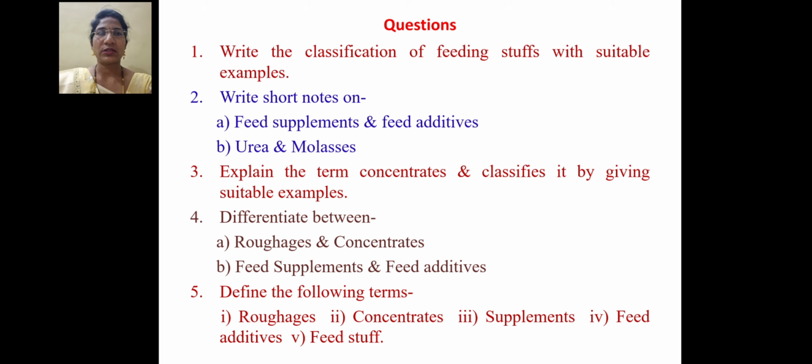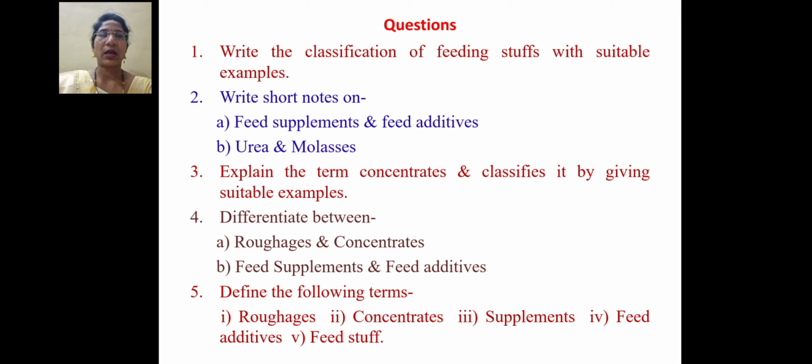On this topic, different types of questions can be asked in your examination. That means, what is the classification of feeding stuff along with example. Then write a short note on feed supplements and additives as well as urea and molasses. Then another type of question, explain the term concentrate and classify it by giving suitable examples.